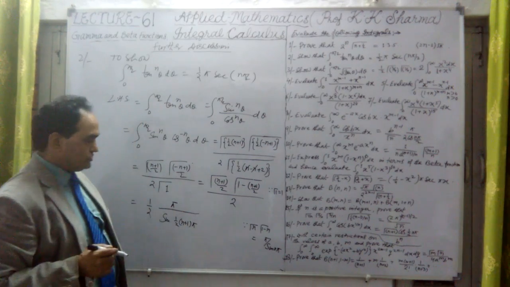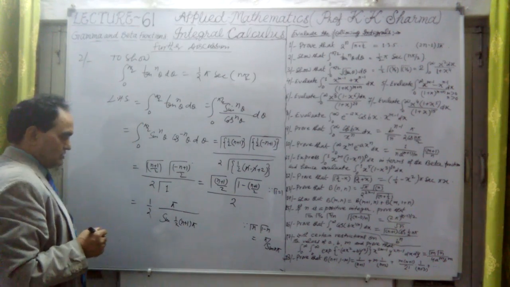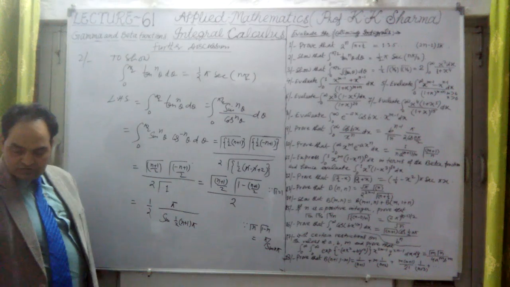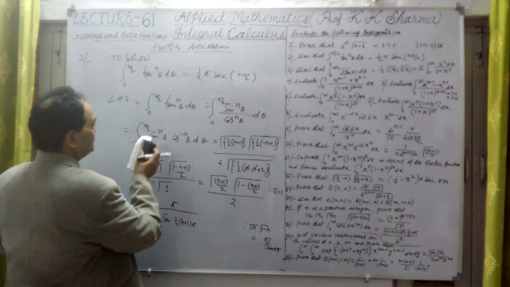Like this, this is the value here. Now let me further solve it.